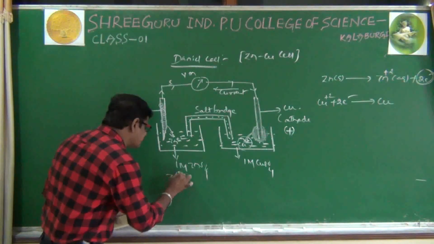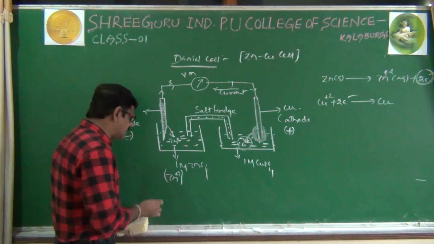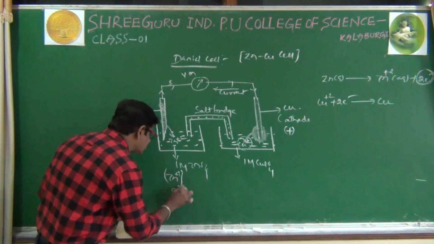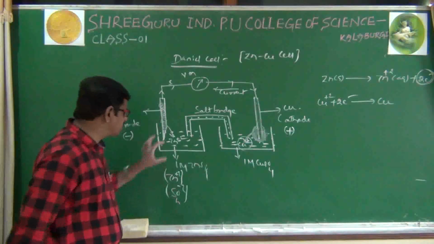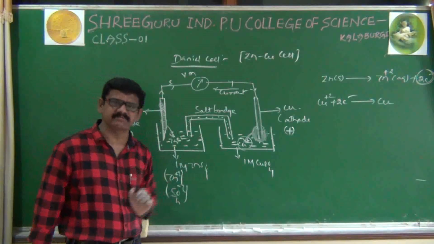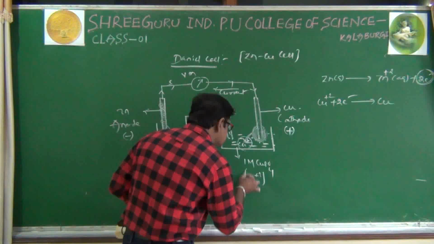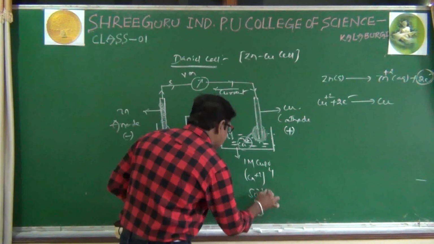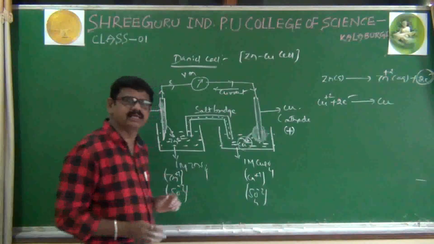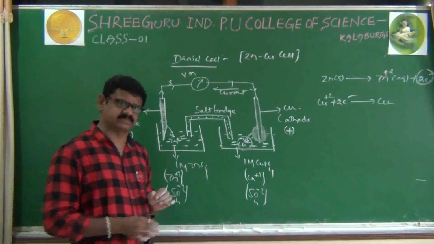Means Zn plus 2 concentration is 1 molar, as well as SO4 minus 2 concentration also 1 molar. Here also, initially, Cu plus 2 concentration is 1 molar, as well as sulfate ion concentration 1 molar only.